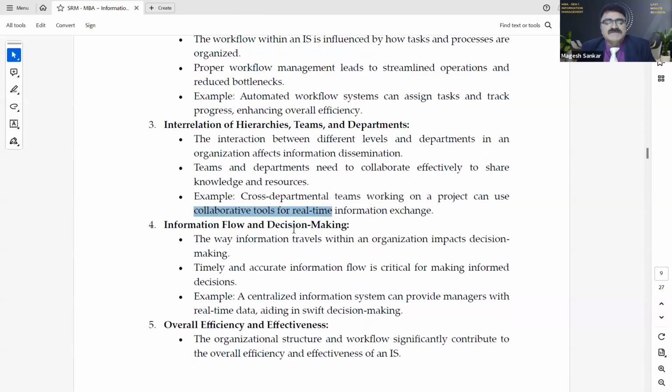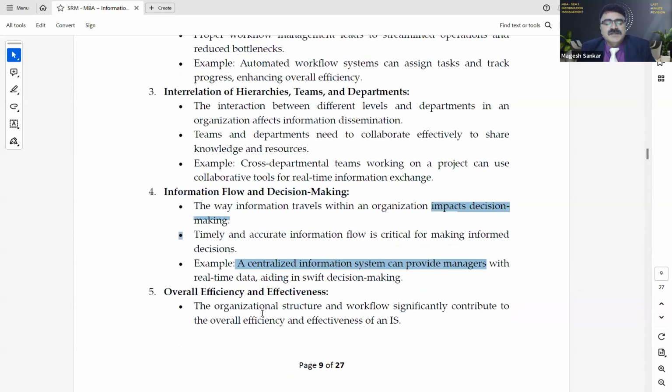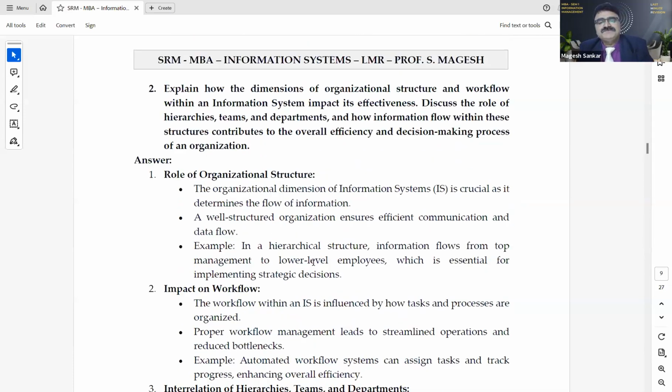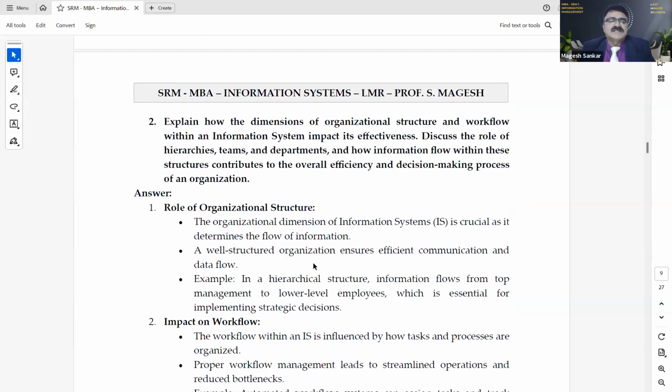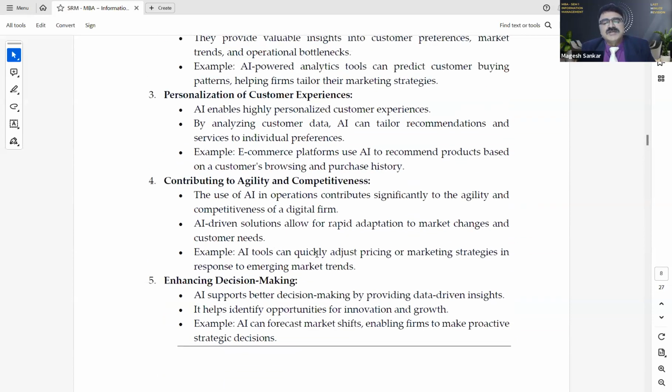Then the fourth one, information flow and decision-making. The way information travels within the organization, you need to write that it impacts decision-making. Timely and accurate information flow is important. A centralized information system can provide managers with real-time data, aiding in swift decision-making. Then the organizational structure and workflow significantly contribute to the overall efficiency and effectiveness. So I request all of you, this is an example I'm giving for these first 2 questions. You need to follow like this.